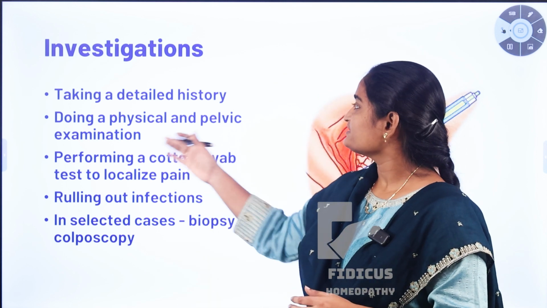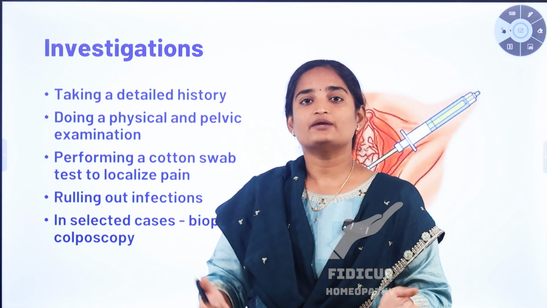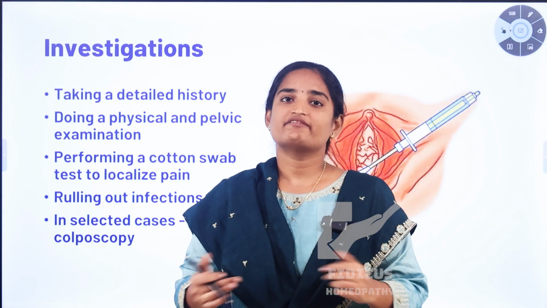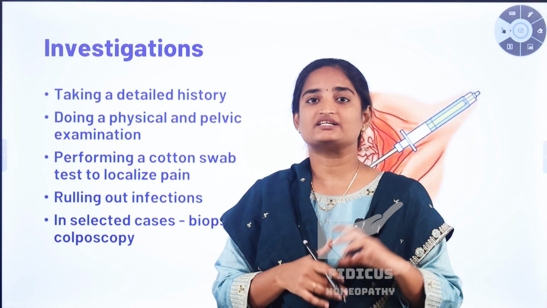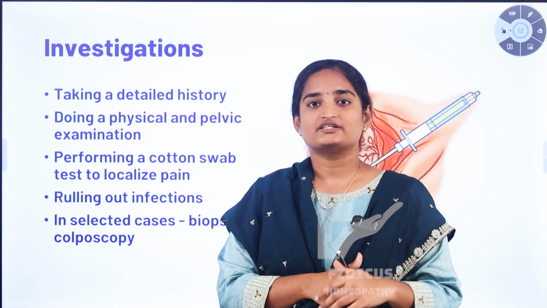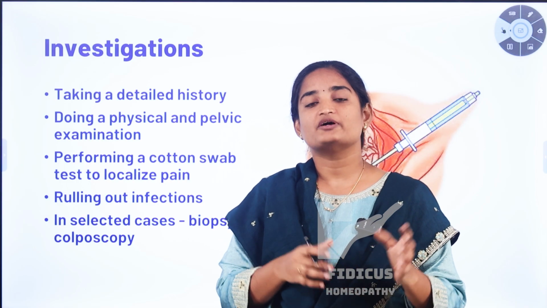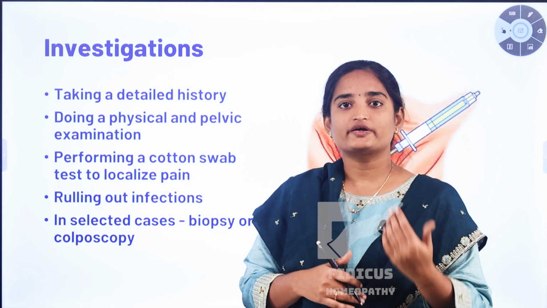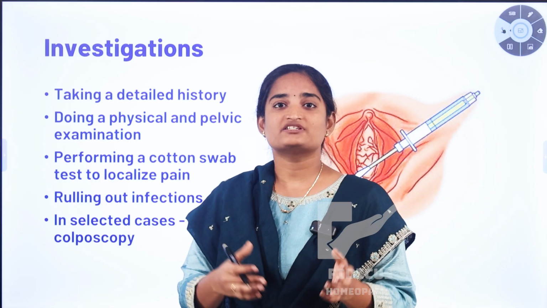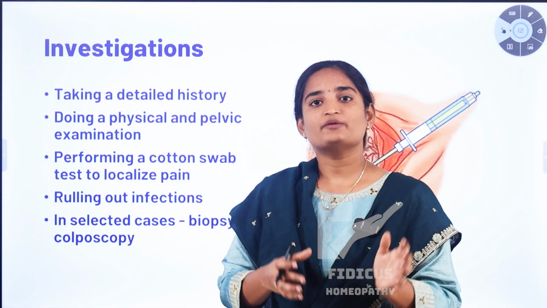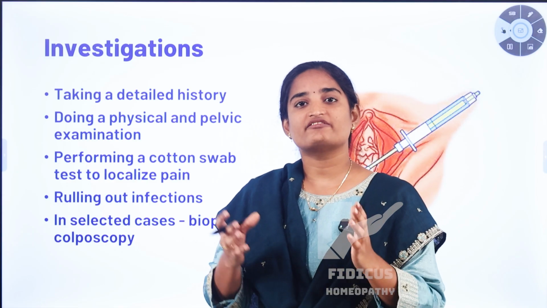And also doing a physical and pelvic examination. By doing a physical and pelvic examination, we can diagnose chronic vaginal pain. Physical examination means the doctor inspects the outer part of the vaginal area with gentle touch and pressure, so the doctor can know which part of the vaginal area is painful and what triggers it. And also in some cases a pelvic examination is needed. Pelvic examination is done using a speculum. A speculum is an instrument used to visualize the cervix and the vaginal wall.